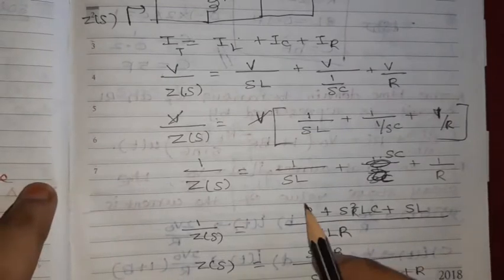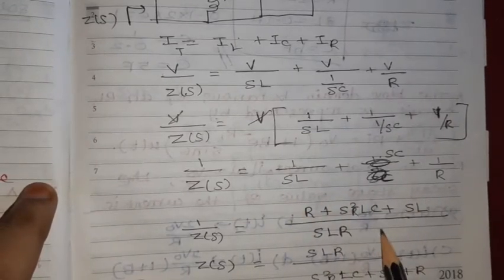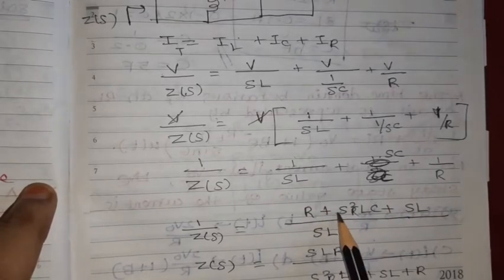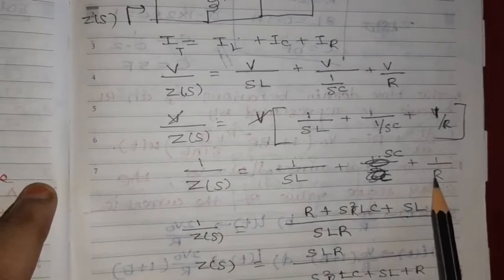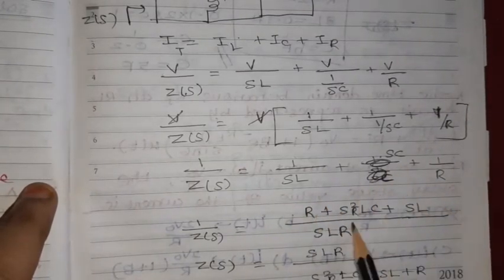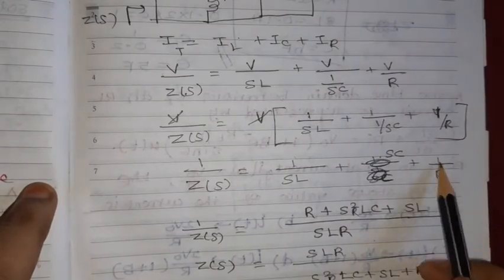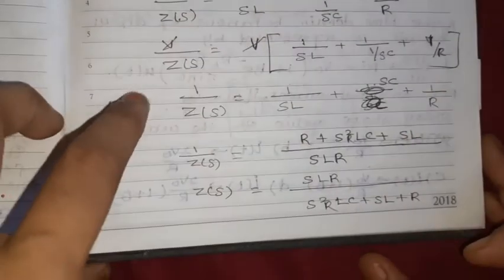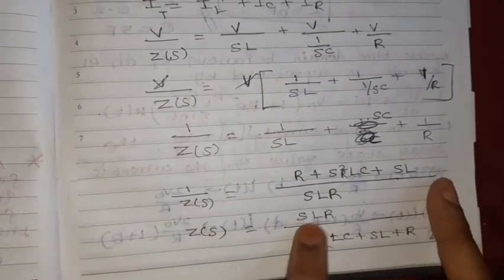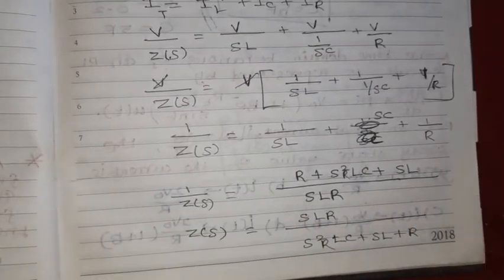By taking the LCM SLR, we get R plus SL or R multiplied, so S squared RLC plus SL plus R. So 1 by Z of S is equal to this; for Z of S we just need to reciprocate.